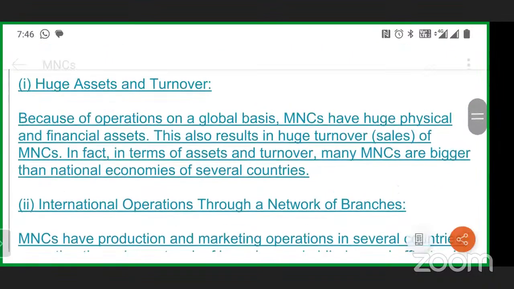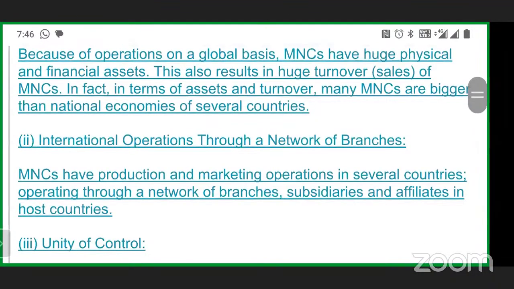Second one is called international operation through a network of branches. So an MNC has production and marketing operations in several countries, operating through a network of branches, subsidiaries and affiliates in the host country.